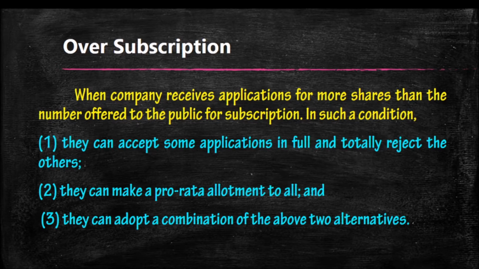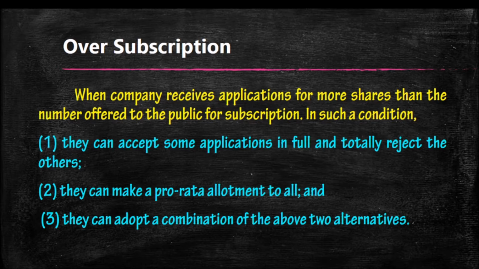For example, we can accept 12,000 out of 15,000 applications and reject the other 3,000. When we reject, we have to return the money to the applicants.